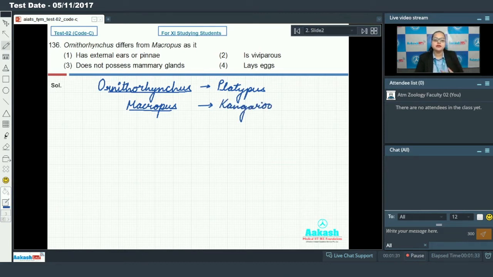So in the question it is asked how Ornithorhynchus differs from Macropus.